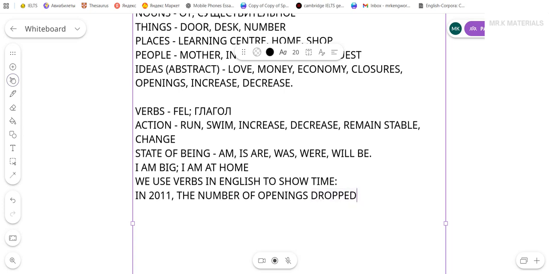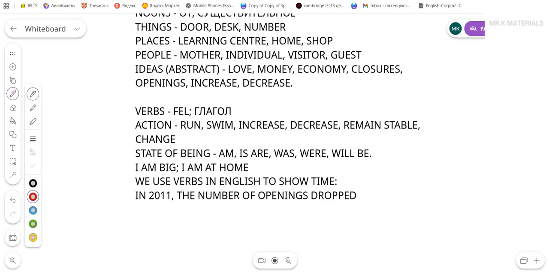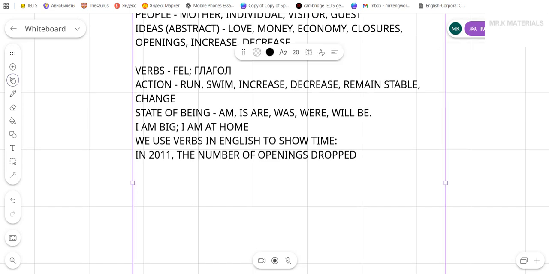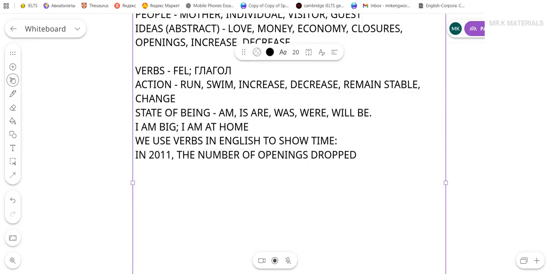Right now, you may say, okay, you're saying I shouldn't put this together with this. And you may give me example here. You may say, how about this? What if somebody says, I am running? This is fully correct. I'm using state of being verbs together with action verbs.